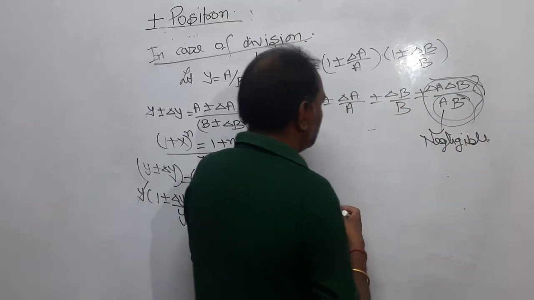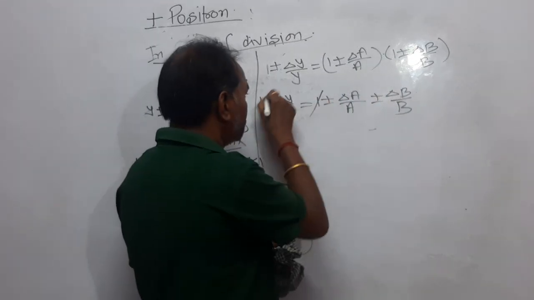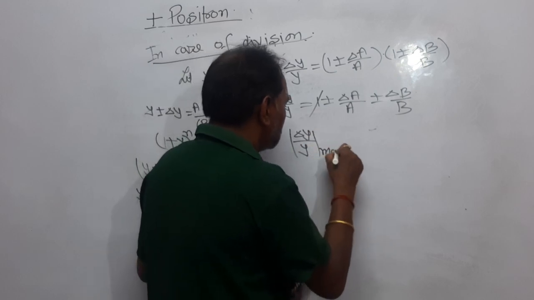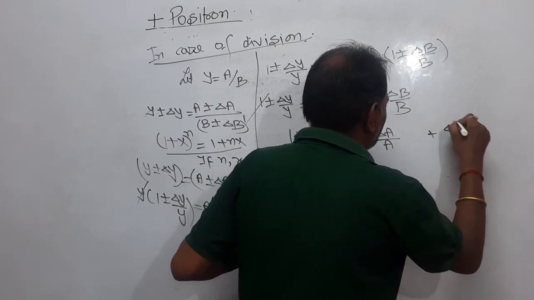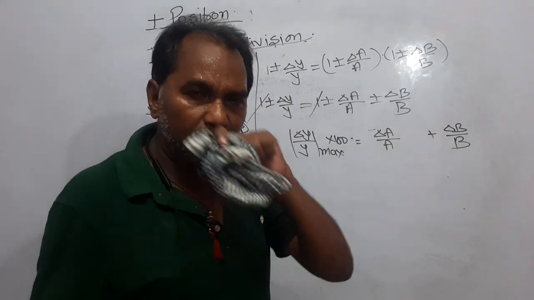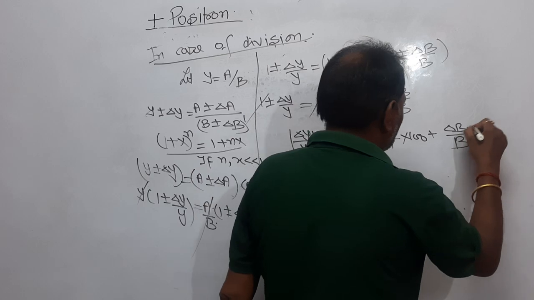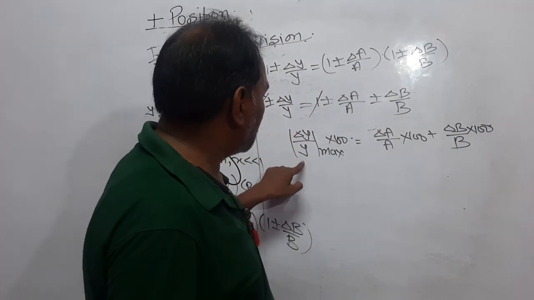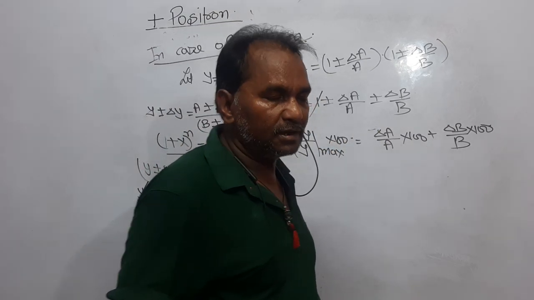So ultimately I'm just removing it, and now 1 will be cancelled. Now considering the maximum possible error, that is delta a upon a plus delta b upon b. In order to get the maximum possible percentage error, I am just multiplying by 100 both the sides, and this is the maximum possible percentage error, that is delta y upon y into 100 is equal to delta a upon a into 100 plus delta b upon b into 100.